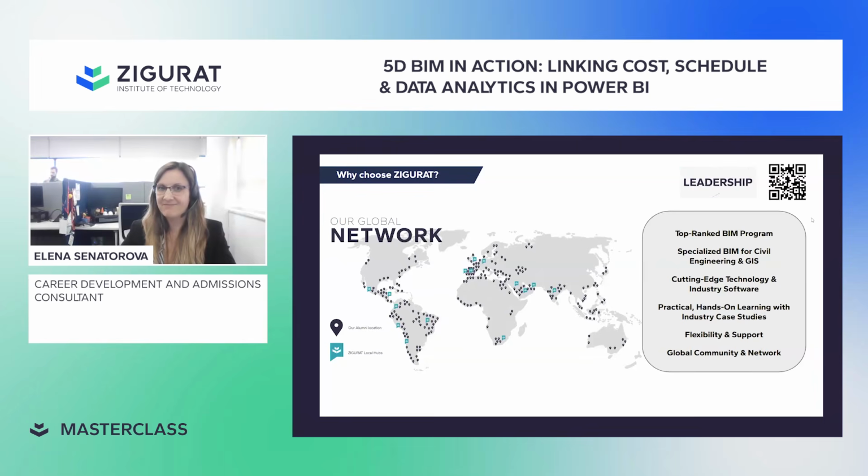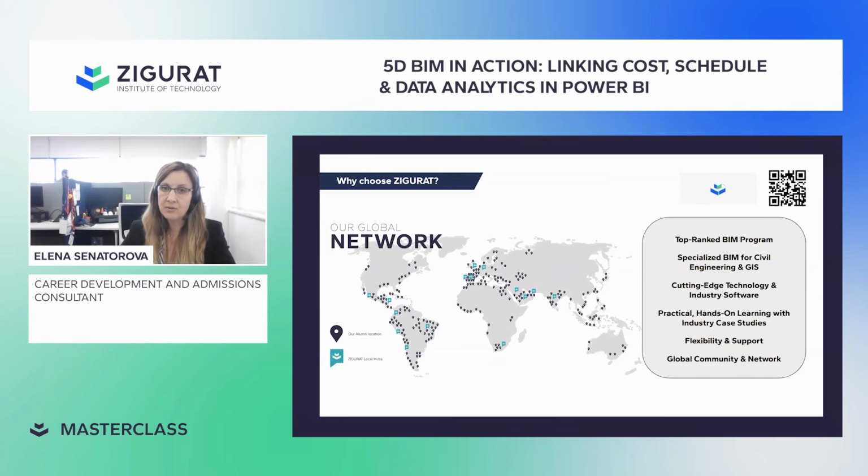Why choose Ziggurat? Because this program stands out as a top-ranked BIM master, recognized globally for its technical depth and practical application. We use cutting-edge industry software. Learning is hands-on with real project case studies. The methodology is very flexible and online. Highly interactive with live sessions, forums, mentoring sessions. Faculty members are leading experts currently active in the industry. They ensure that the content reflects real-world practice.